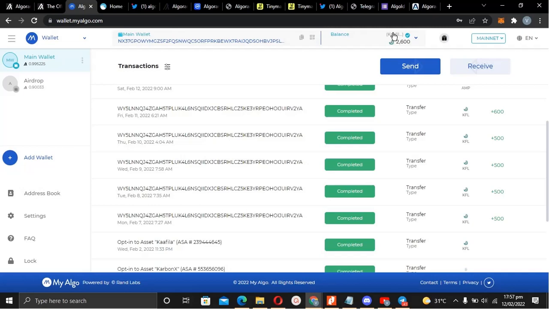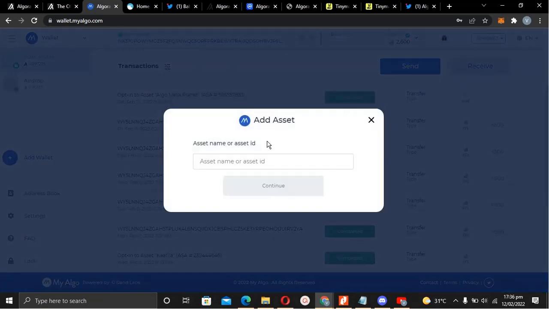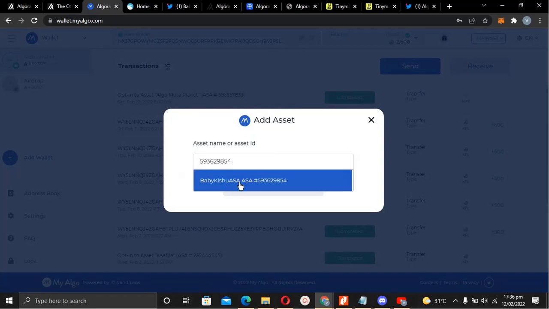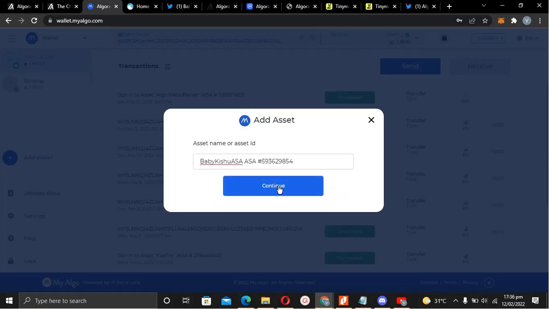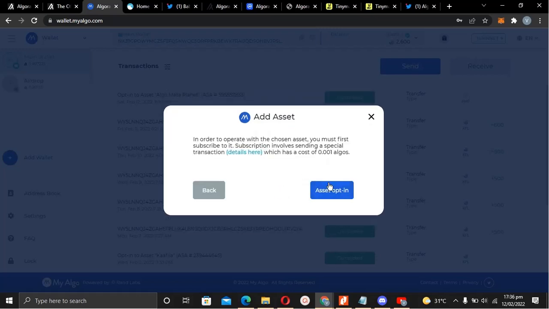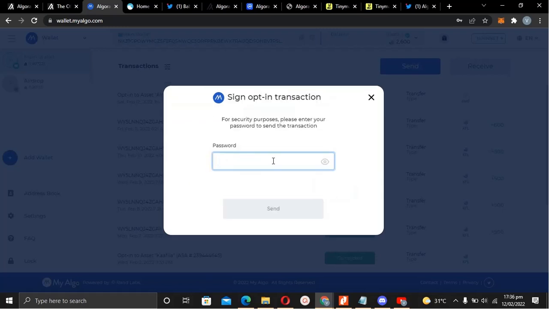So with that said, we continue with adding assets. I'm just showing you how to add assets. So you see Baby Kishu ASA, and then continue with asset opt-in. I'm opting in to an asset before I can receive that asset. All right, good. So you put in your password and then you opt in.